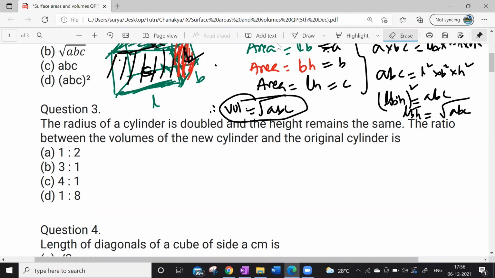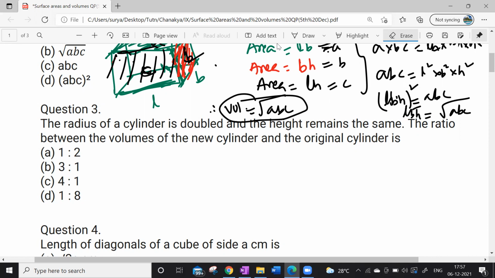So we have to find the volume of the new cylinder and the volume of the old cylinder, and write them in a ratio, sir. Okay. So the volume of a cylinder is pi r square h, and this is for the old cylinder, sir, because r is r here. And if we take the new cylinder, r will become 2r. It's given in the question that the radius of the cylinder is double, right? So it will become 2r.